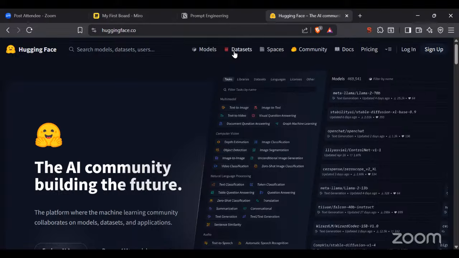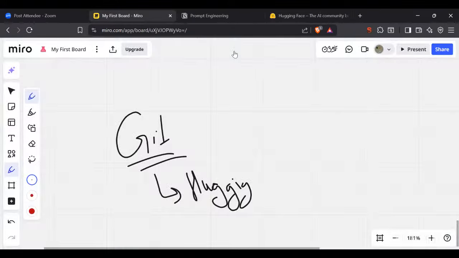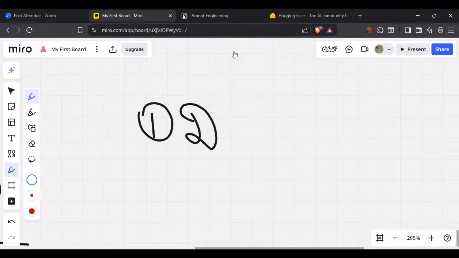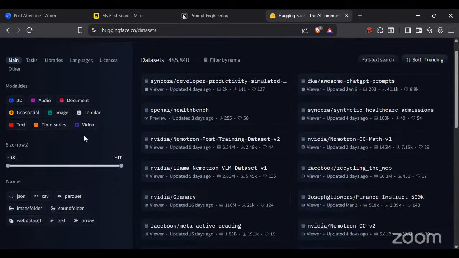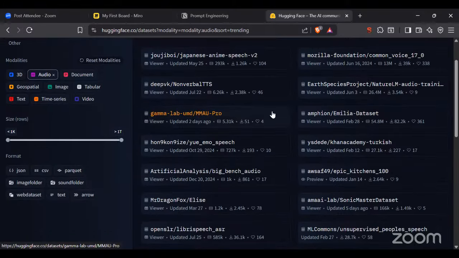देखो यहाँ पे we can get a lot of different data sets. Data sets, I told you, right? The very first step of training a generative AI model or any model was what? The very first component was what? Data, right? And data is very important. So यहाँ से you can get different kinds of data. ठीक है? Let's say I want data for an audio generation kind of model, data for a document kind of thing, text data, time series data, video generation type of thing. So these are the different models that I'm having.